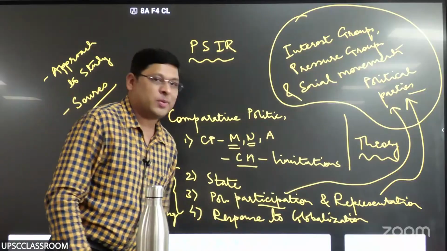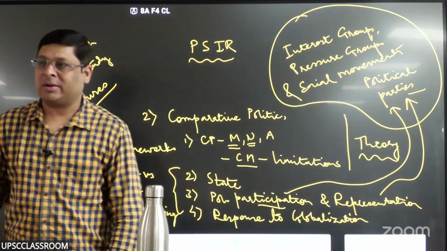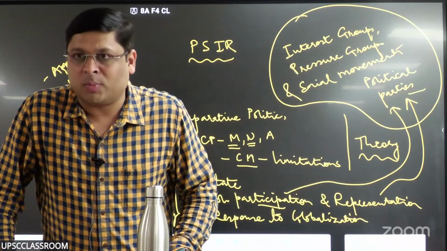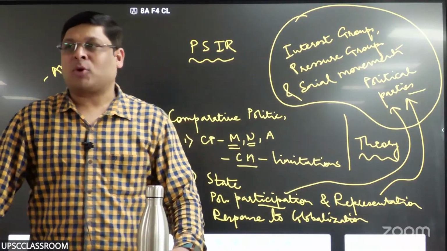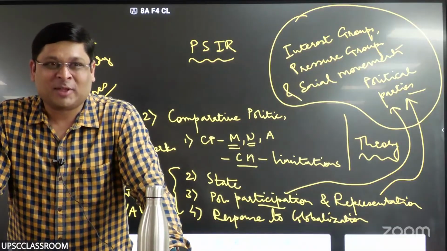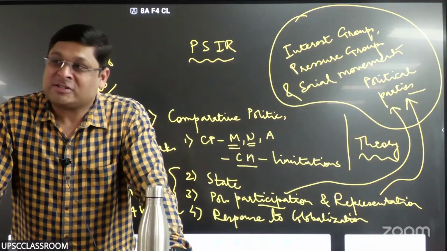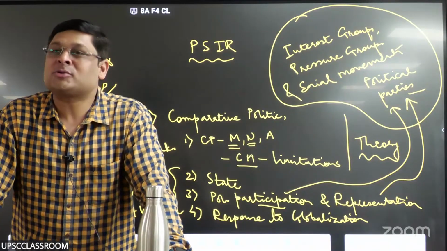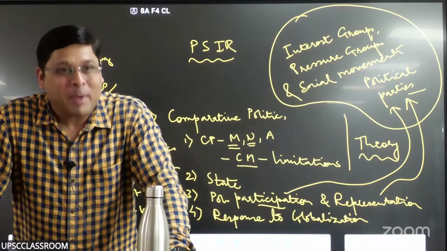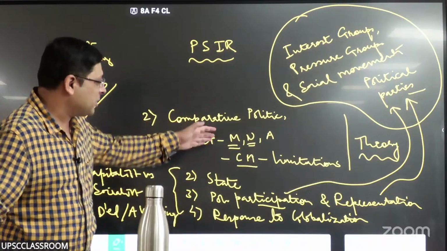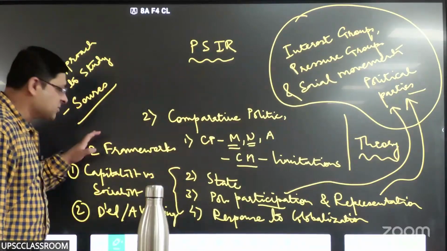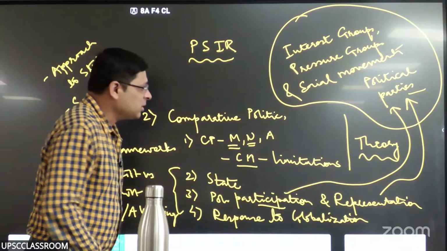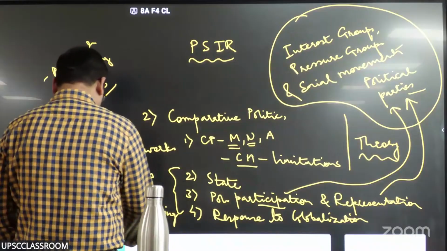Fourth is this, response to globalization. So how developed countries have responded to globalization, how developing countries have responded to globalization. But again, what is the implicit point? Implicit point is you respond based on impact. So you need to study the impact of globalization on developed and developing countries, on capitalist and socialist states, and then the response, right? So that is the syllabus of comparative politics, right?